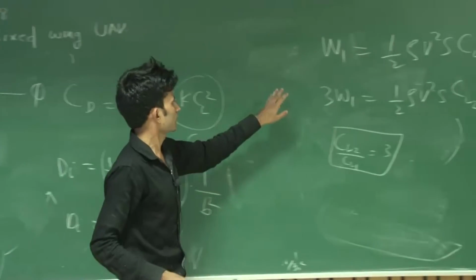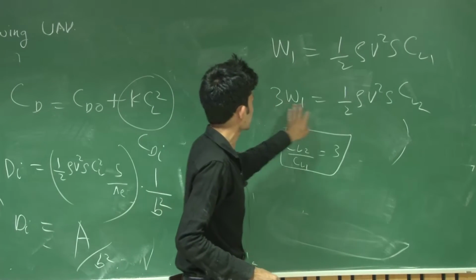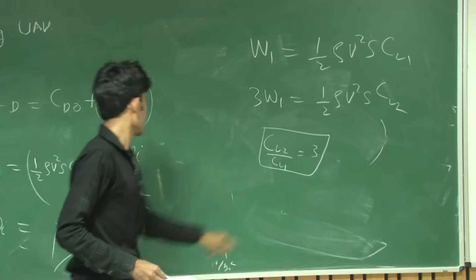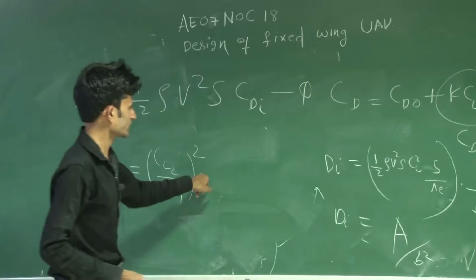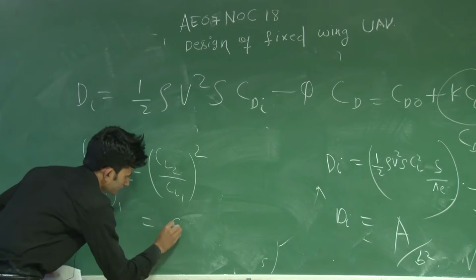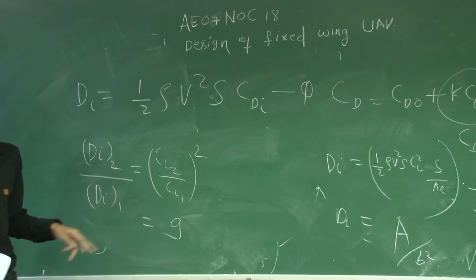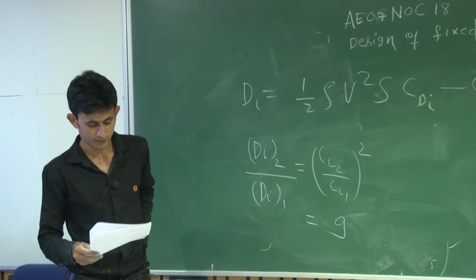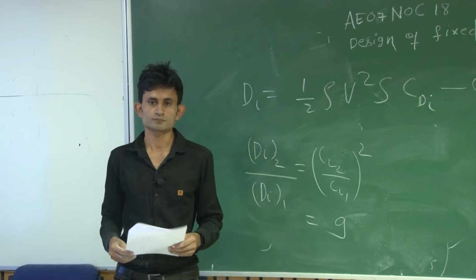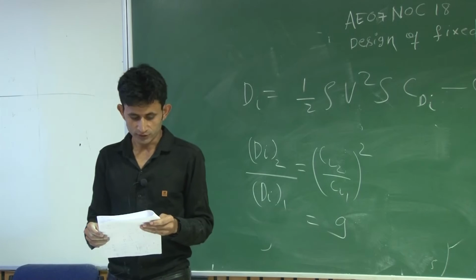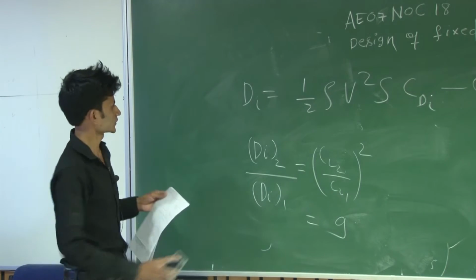And we have been given that weight is increased by 3 times, so you can get CL2 by CL1 from this. You put these things in, you will get 3 square, which is 9. So your induced drag will be 9 times the previous one if you increase the weight 3 times. This is the effect of the weight when you are not changing any other parameter. So this is the answer to the 6th question.